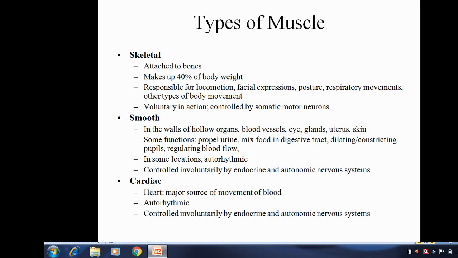Cardiac muscle is found in the heart, the major source of movement of blood. The main underlying property is autorhythmicity. These are controlled involuntarily by the endocrine and autonomic nervous systems.